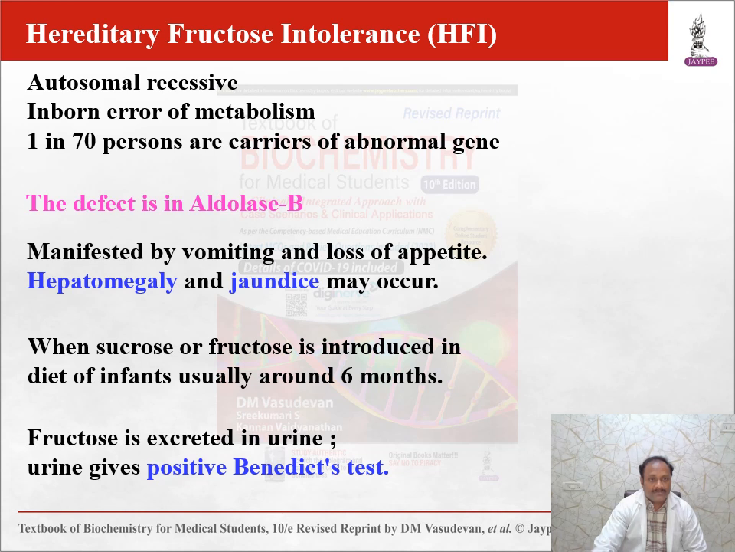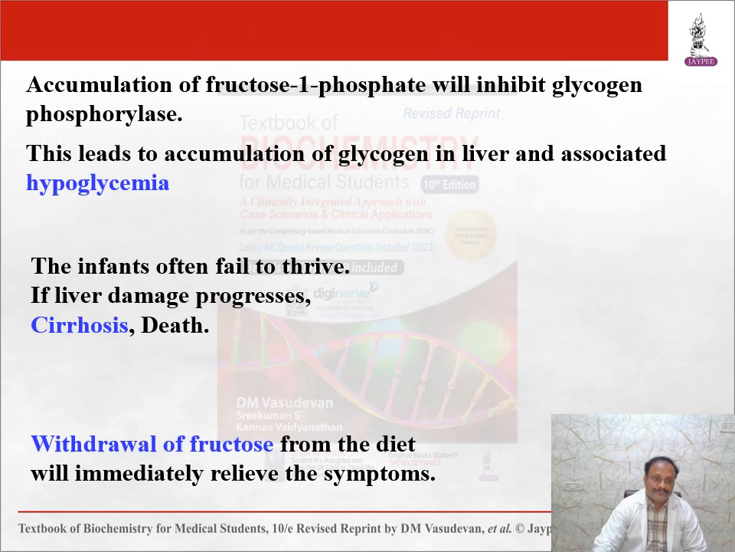Hereditary fructose intolerance is autosomal recessive. About 1 in 70 are carriers of the abnormal aldolase B gene. Vomiting and loss of appetite, hepatomegaly and jaundice can occur when sucrose or fructose is introduced in the diet of infants, usually around 6 months. Fructose is excreted in urine. Urine gives a positive Benedict's test.